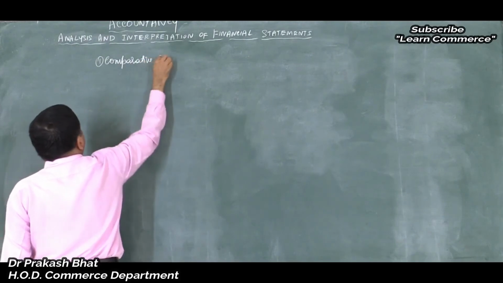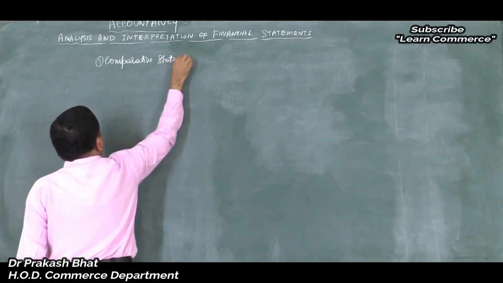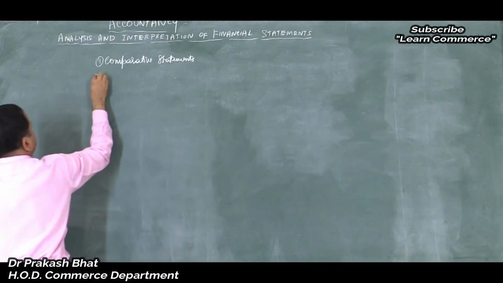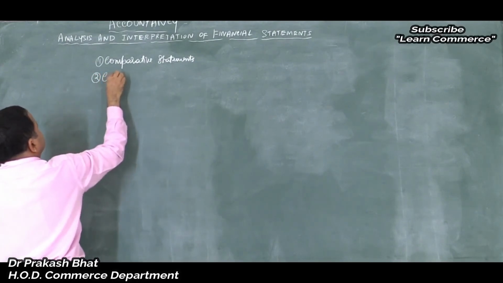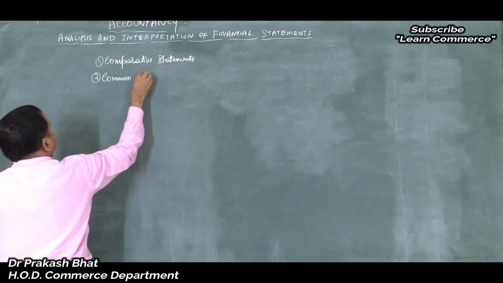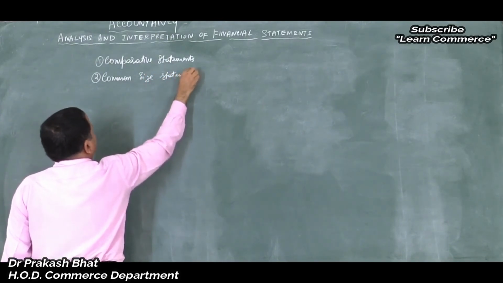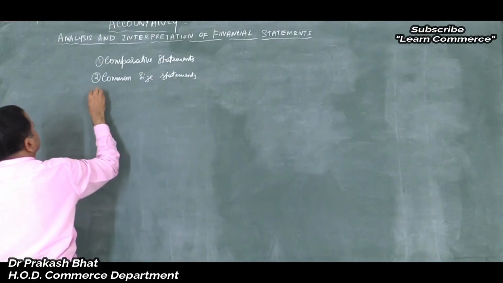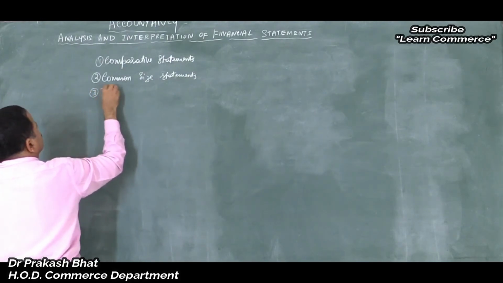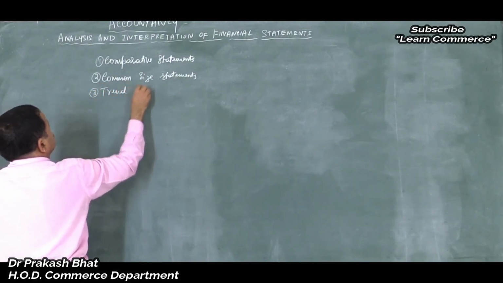Comparative statements. Second one is common size statement. Third one is trend percentages.